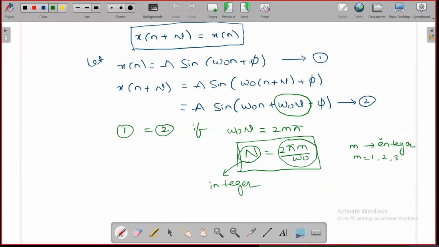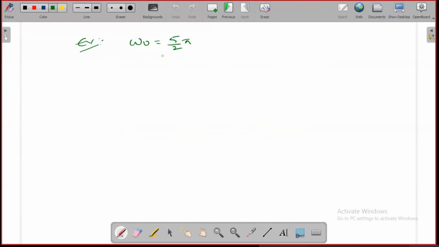It does not depend on the phase value. Now try to find the capital N, which is 2 pi m by 5 pi by 2, where the pi gets cancelled, giving 4m by 5.